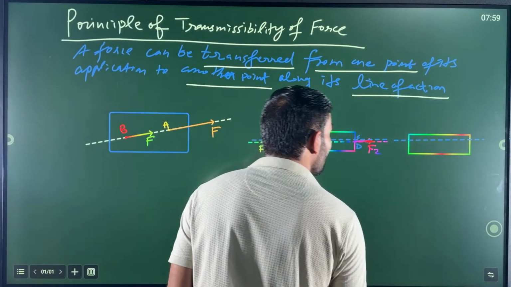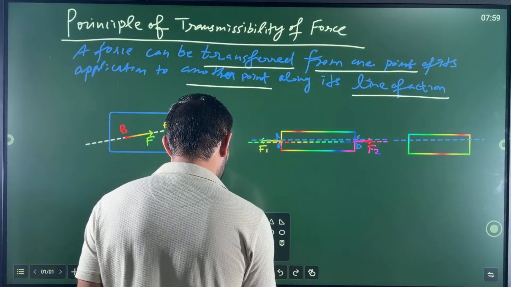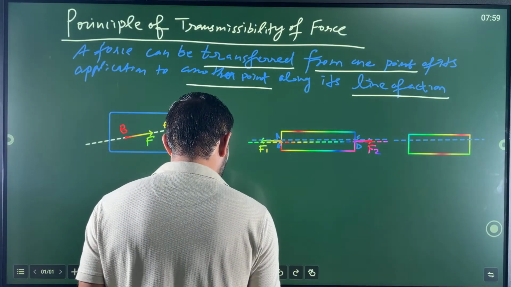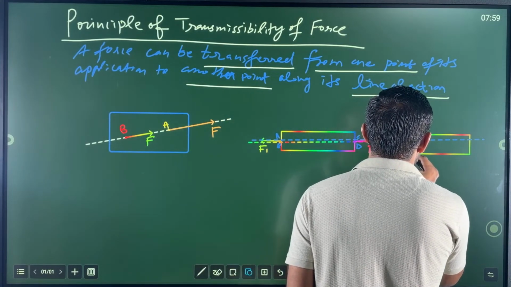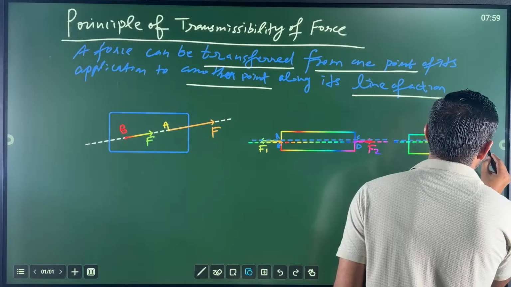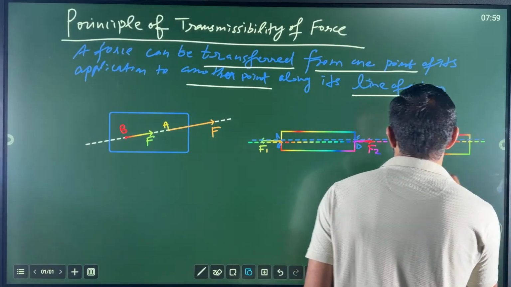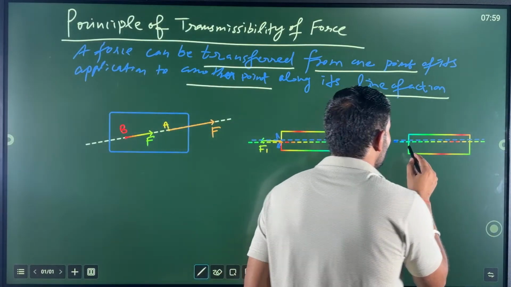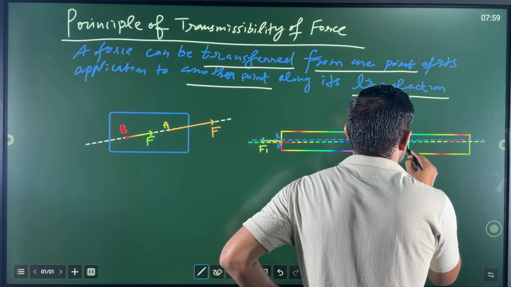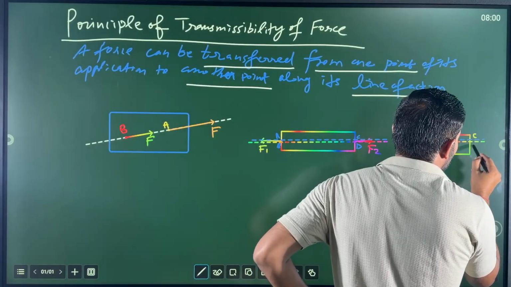What is going on? One minute, my dear friends. I need to take this. Be careful, lightweight. And let me write the points over there. So this is A point, this is B point, this is C point, this is D point.